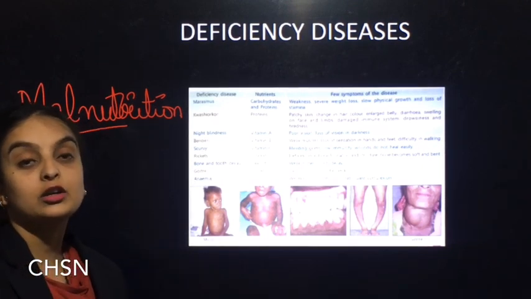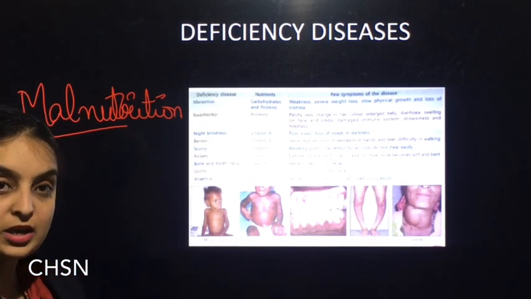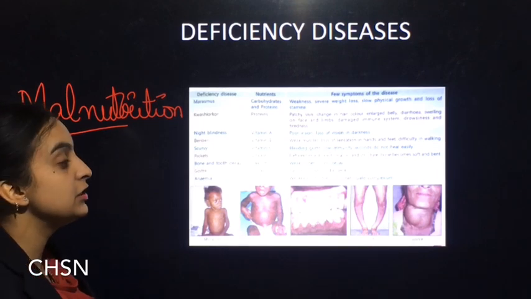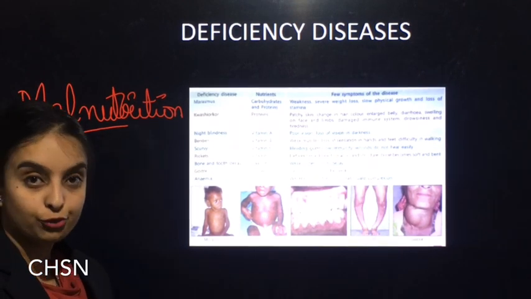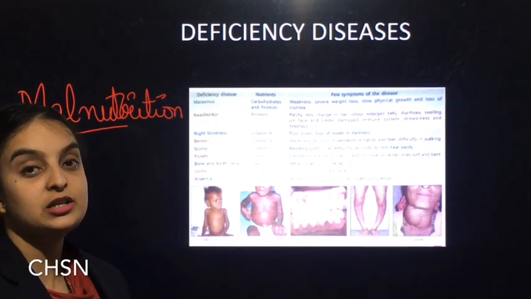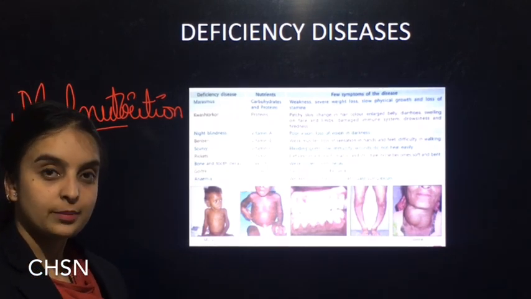So, if we do not consume a balanced diet, we may suffer from various deficiency diseases. So, in this chapter, we have read about the components of food, balanced diet as well as the deficiency diseases. That's all about today's topic.